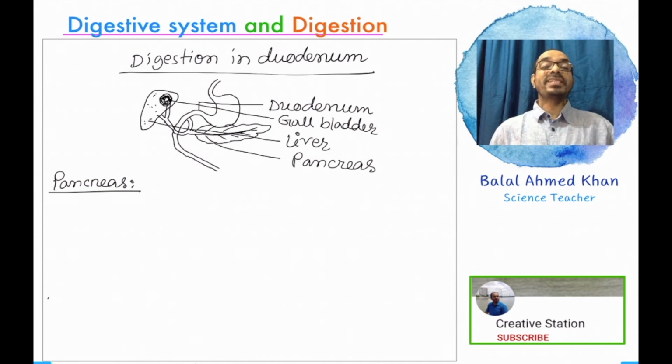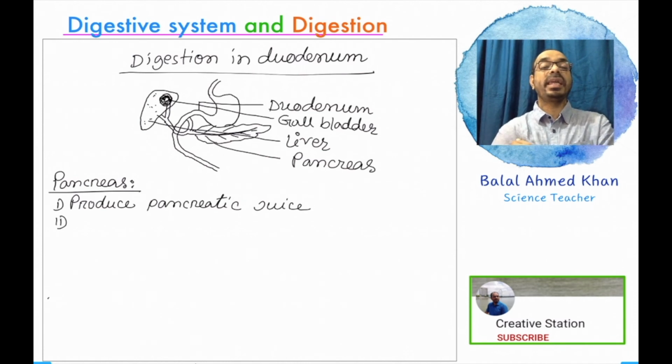So the pancreas is a digestive gland that produces pancreatic juice. This pancreatic fluid contains different types of enzymes, three major enzymes, because you know very well that with the help of these three enzymes complete digestion occurs in the duodenum.